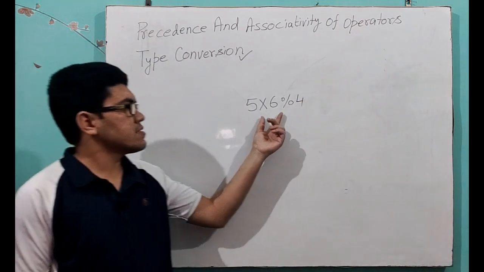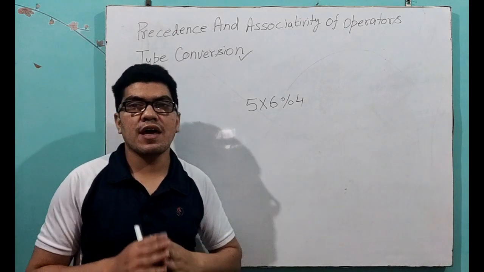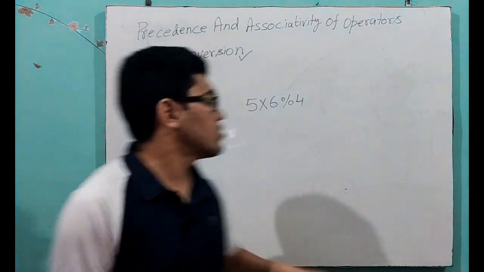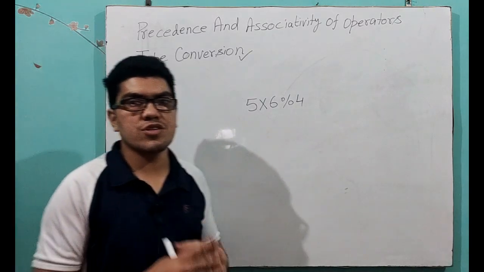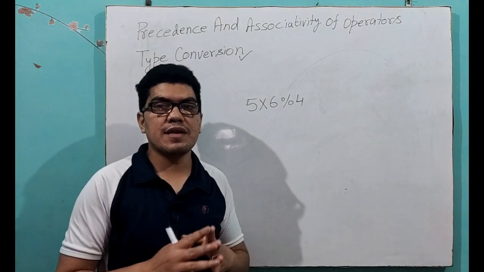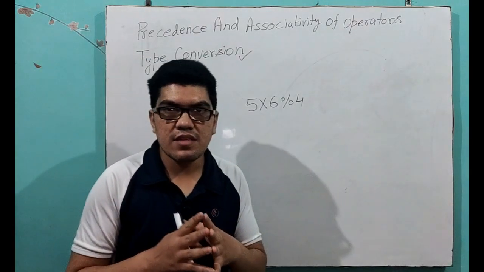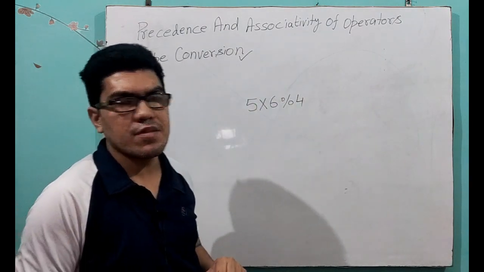So here we can see that this multiplication and modulus both have the same precedence since they are in the same group. In such a situation, when the operators have the same precedence, they will be solved using their associativity.